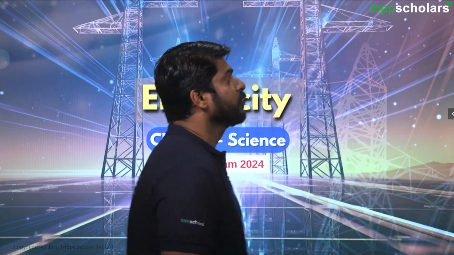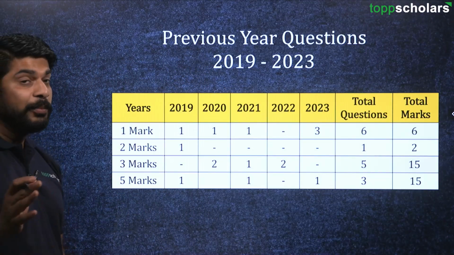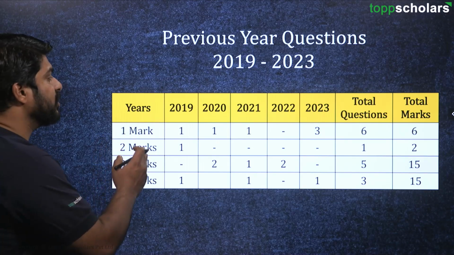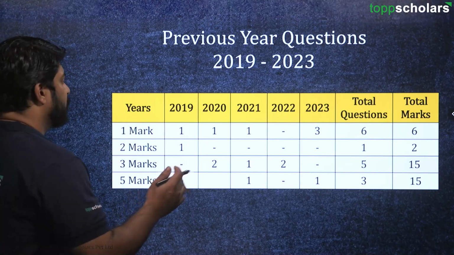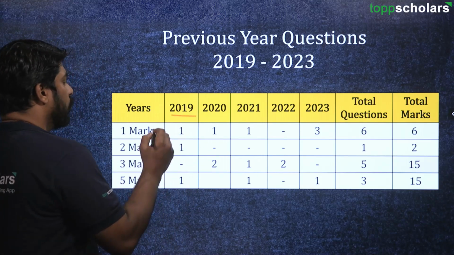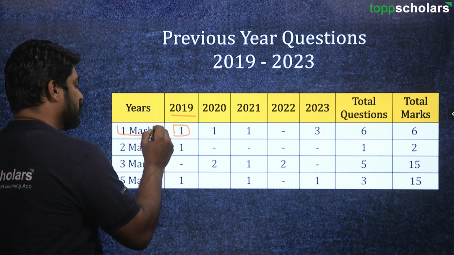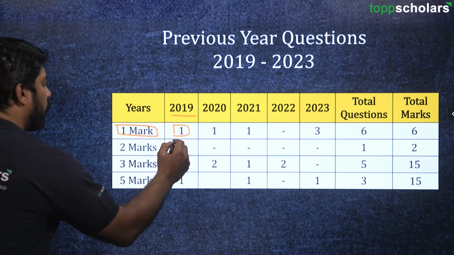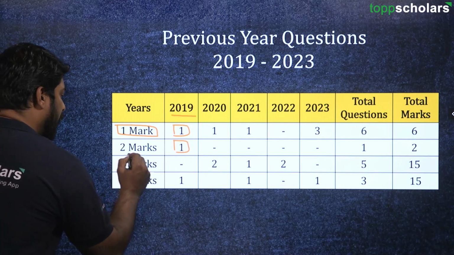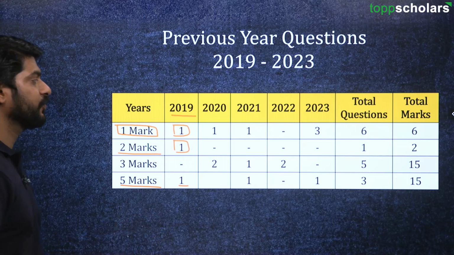So first of all, we are going to have a look at how many questions were asked in each year for different marks. For example, you can see here in the year 2019, we have one question for 1 mark, isn't it? And then we have got one question for 2 marks. Then we have got one question for 5 marks. That means a large question.